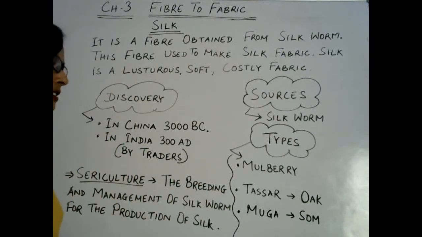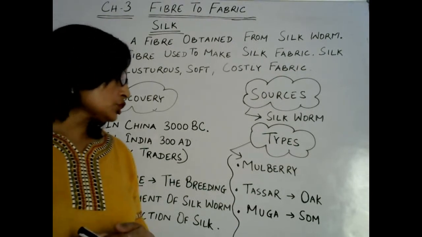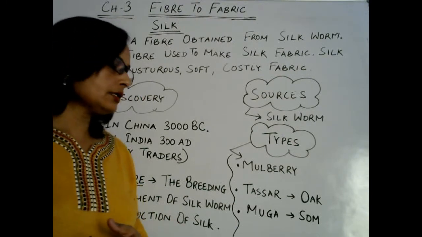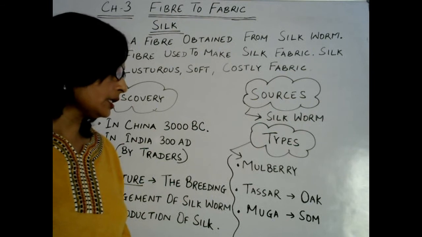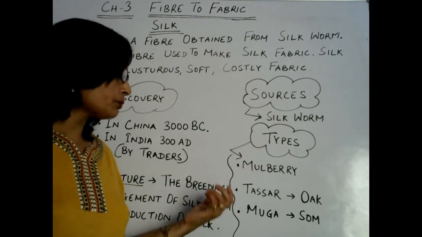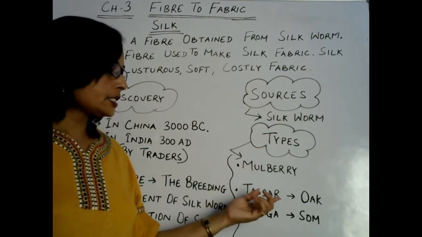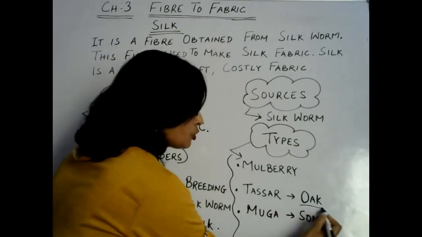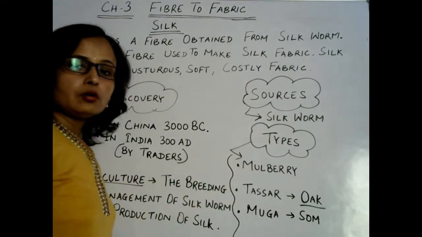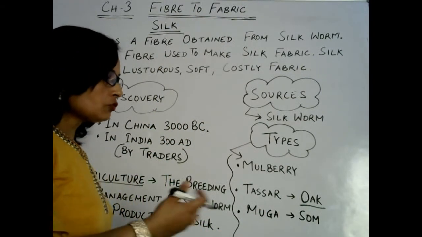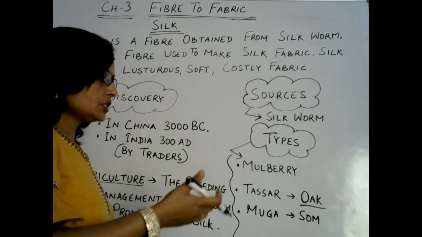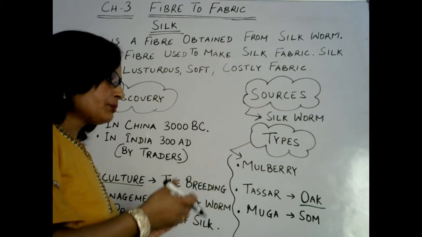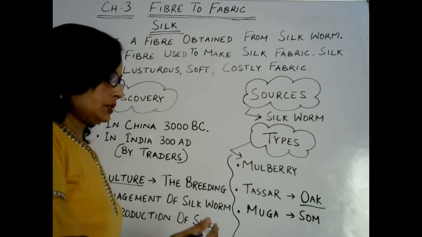Next is tussar silk. Tussar silk is also a very good type of silk, and it is produced by insects which feed on the leaves of the oak plant. The silkworm that lives on the oak plant produces tussar silk.